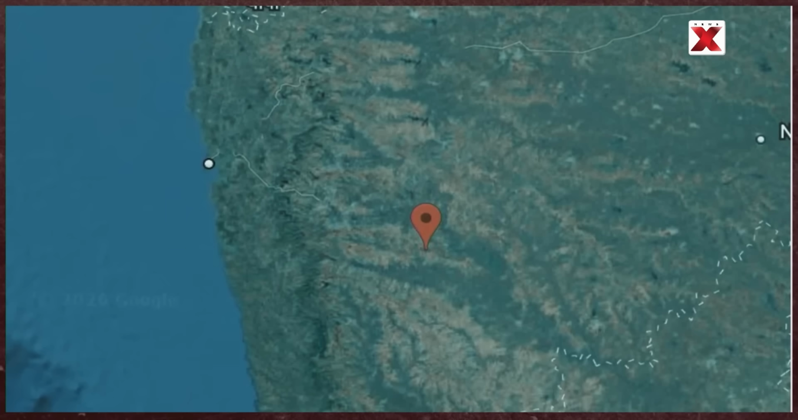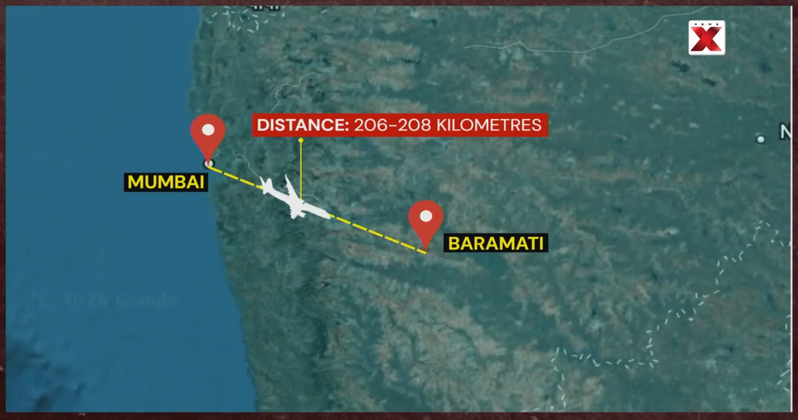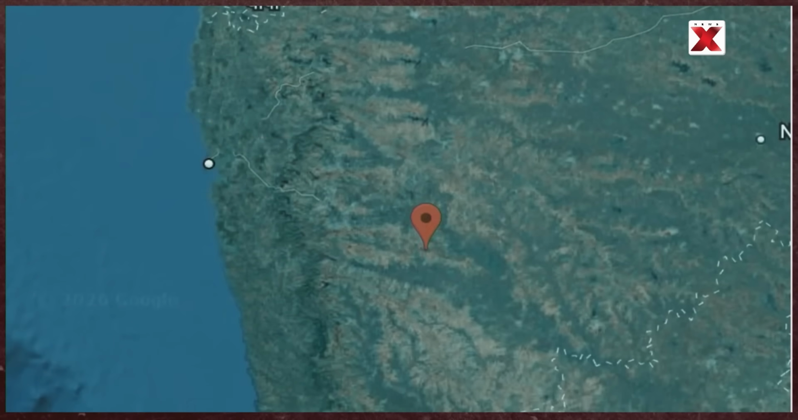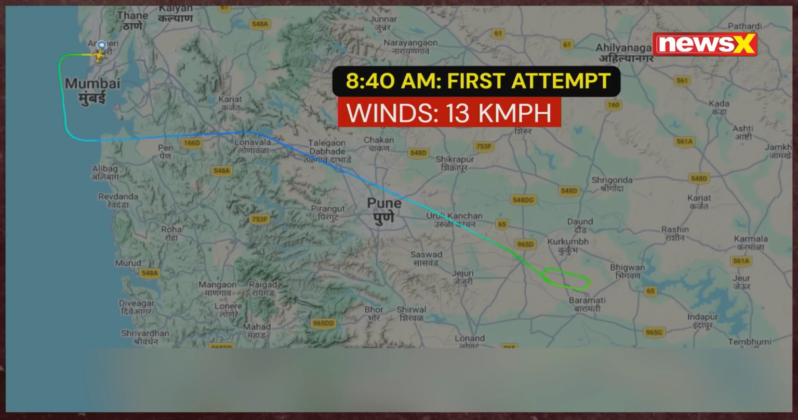The air distance from Mumbai to Baramati is merely 206 to 208 kilometers, a distance that takes anywhere between 20 to 40 minutes to complete. The short-distance flight proceeded normally at first. At around 8:40 a.m., the aircraft made its first attempt to land in Baramati, and as per records, the conditions seemed fairly normal with winds of 13 kilometers per hour, considered perfectly okay for flying.